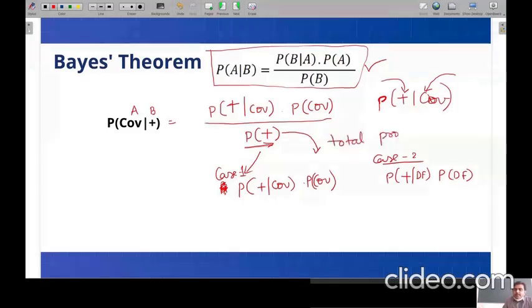So now we have two cases of a person being COVID positive, tested positive. That means he may have a virus and he is tested positive. The second case is he is not having any virus inside him, but he is tested positive. So all these changes are because of basically the two properties which I have already discussed, that is having low specificity and low sensitivity. So we should definitely check about these two properties when we are going for a specific COVID test. So now applying the concept of total probability.